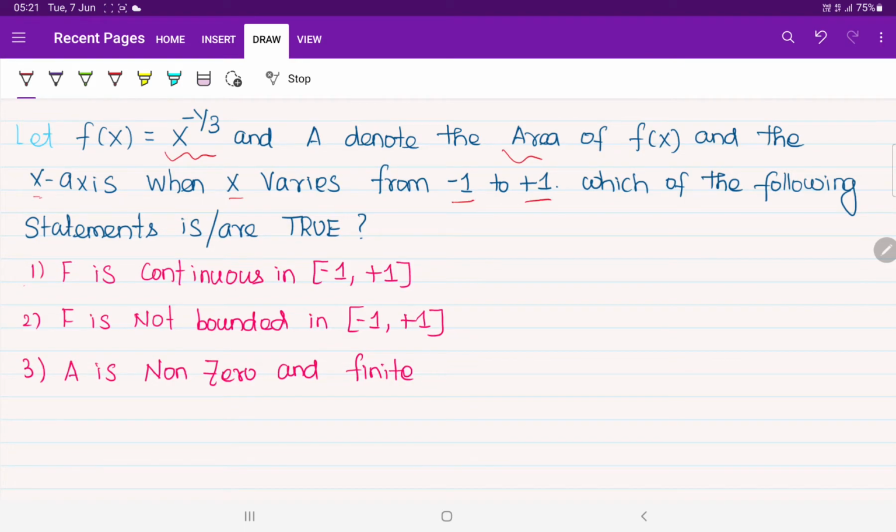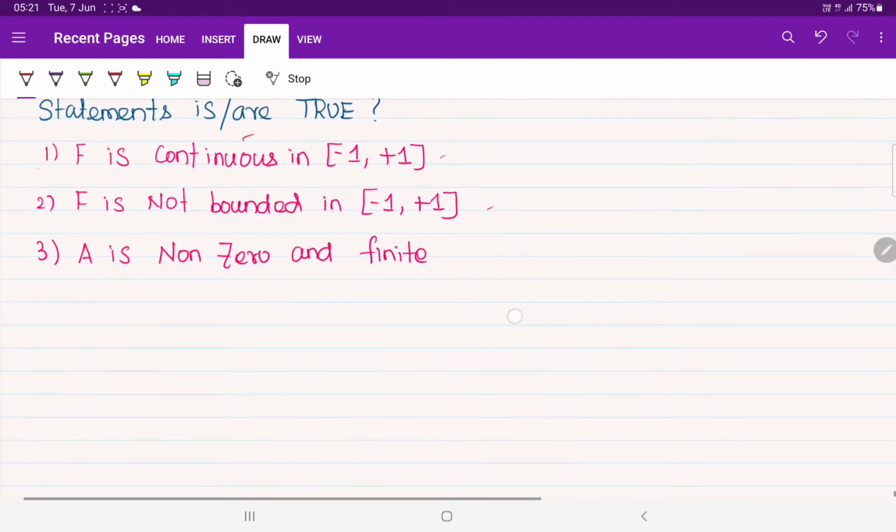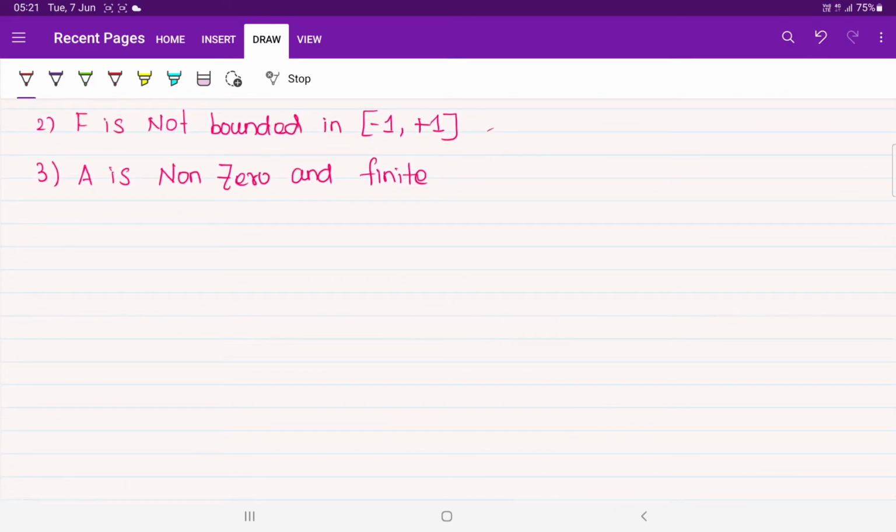If you observe, they are talking about, first, whether the function is continuous or not within the given interval, whether it is bounded or not within the given interval, and whether the area of the function is non-zero and finite or not. So they have given three options. What shall we do? Just observe. Apply your common sense. It's a very small question.